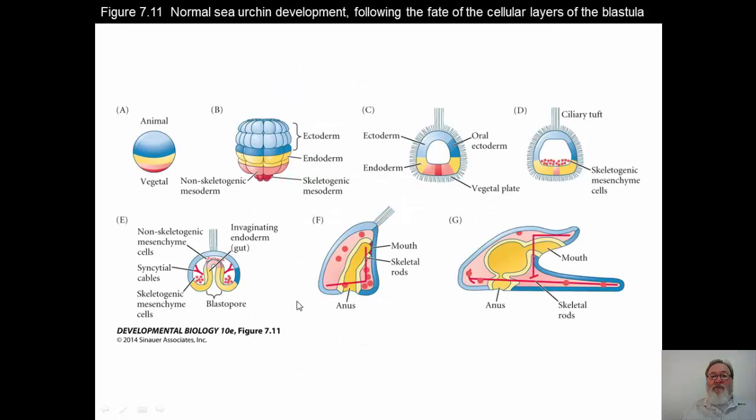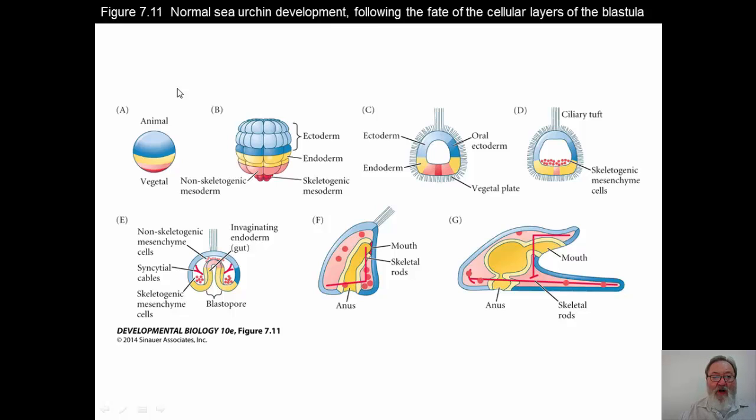micromeres. If we look at sea urchin development following the fate of the cellular layers of the blastula, if you look at A, there's a fertilized egg, animal pole, vegetal pole, and then it undergoes divisions into the ectoderm, endodermal areas, the non-skeletogenic mesoderm as well as the skeletogenic mesoderm. It will end up forming a blastula with a ciliary tuft.